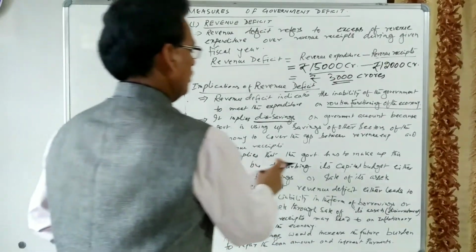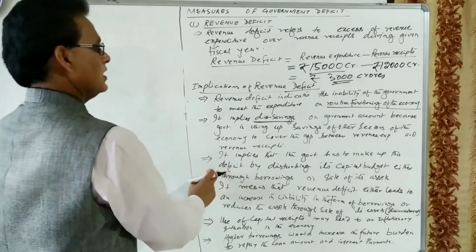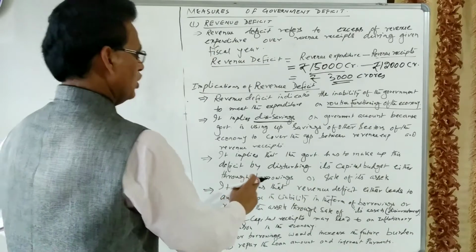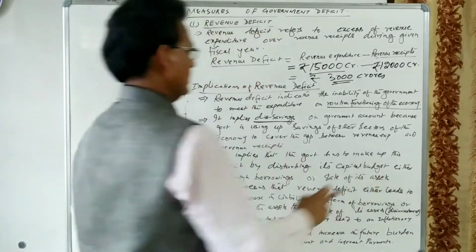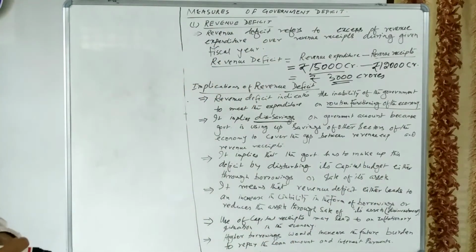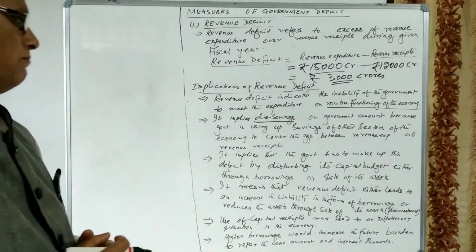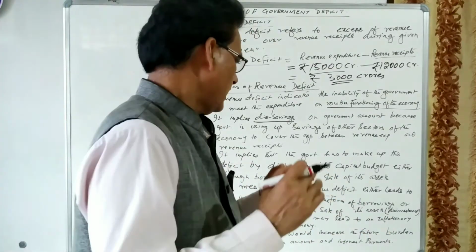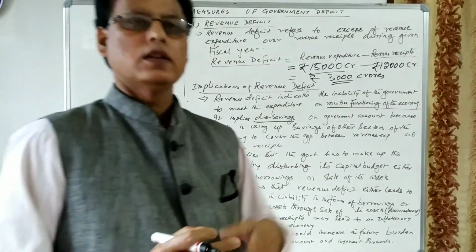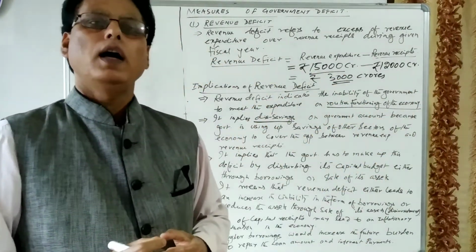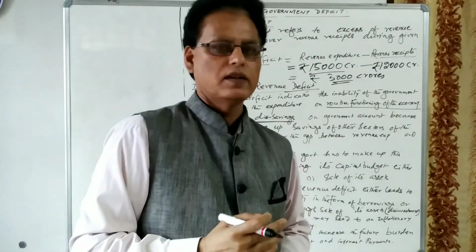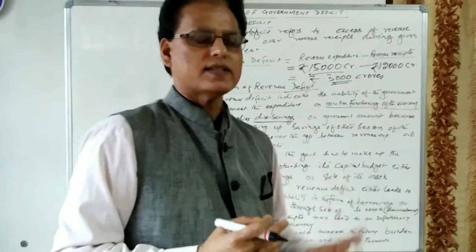It implies that the government has to make up this deficit by disturbing its capital budget, either through borrowings or sale of its assets. So the government will either borrow and finance these 3,000 crores, or the government may sell its assets.